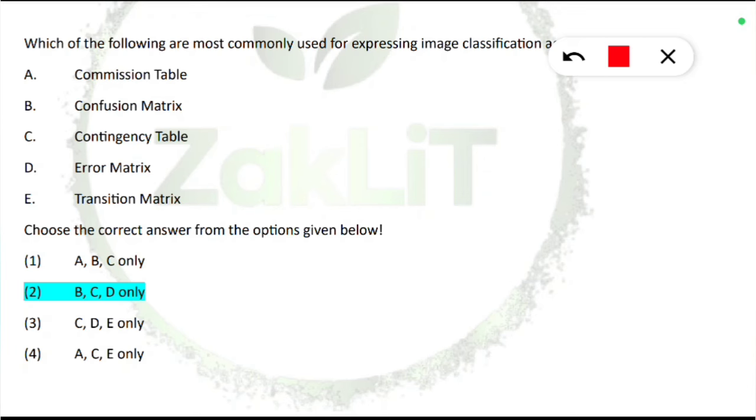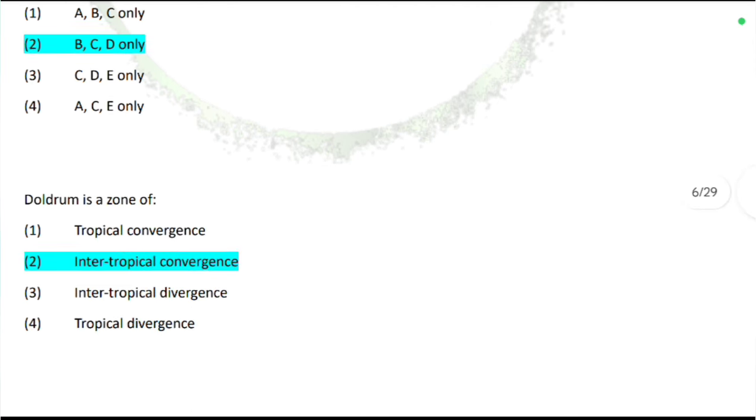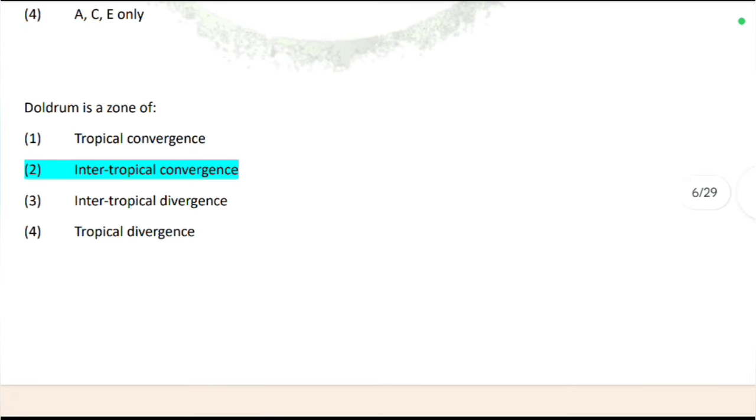Which of the following are most commonly used for expressing the image classification accuracy? This is from remote sensing and GIS. Here the options are given and B, C and D will be the correct things commonly used for expressing image classification: confusion matrix, contingency table, and what? And it will be error matrix. So B, C and D will be the correct option. Just know this concept and note down. If you don't know these things, you can check in the website or any other books.